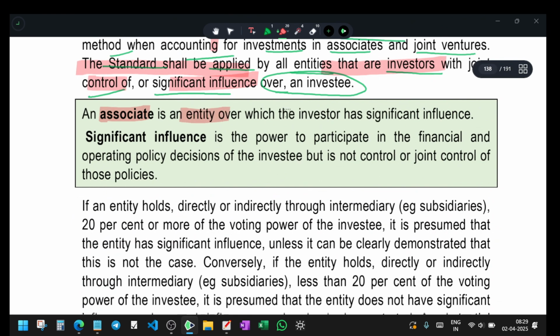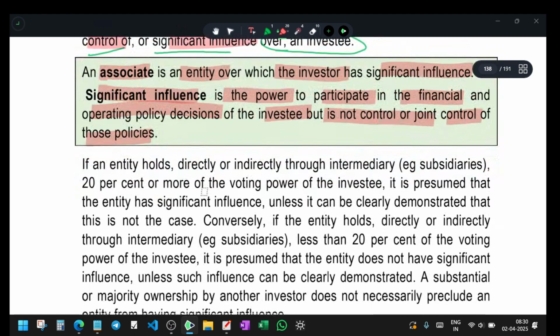An associate is an entity over which the investor has significant influence. Significant influence is the power to participate in the financial and operating policy decisions of an investee, but not control or joint control of those policies. They don't have complete control, but they can influence things. They have a part in making the decision.